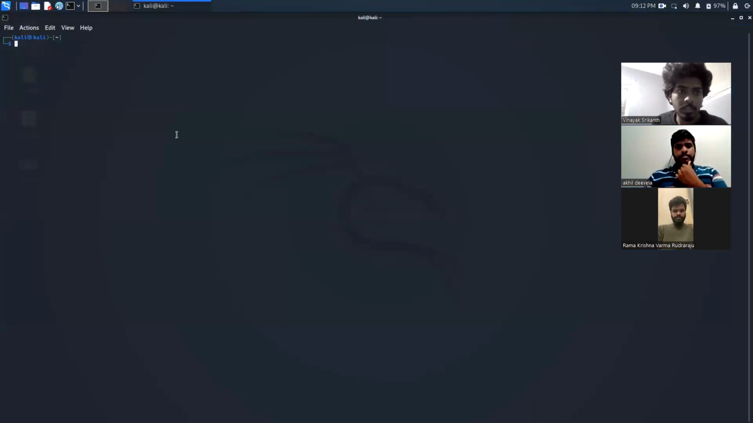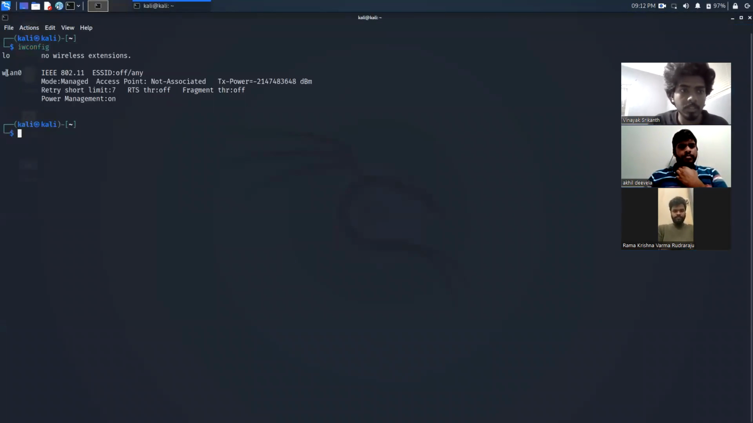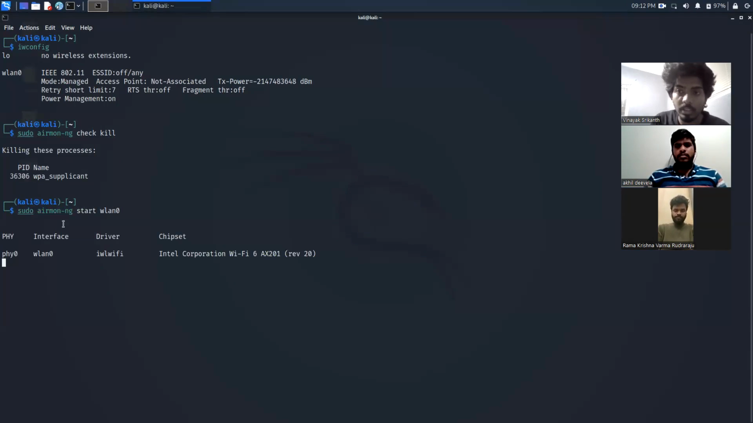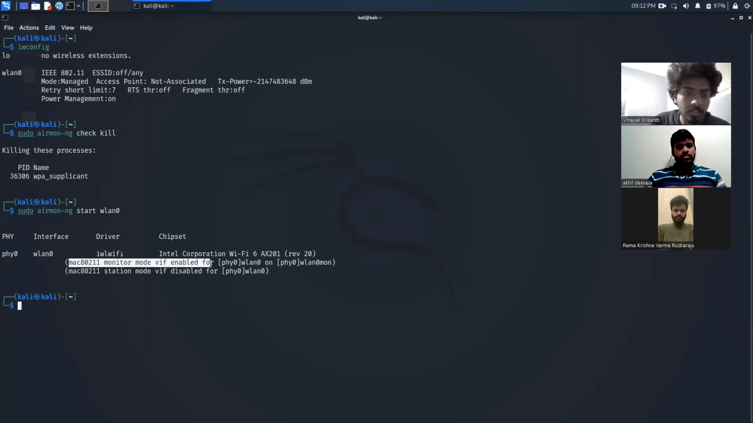Okay, so we'll see the wireless interfaces connected to it with iwconfig. We can see that wlan0 is the interface. It's in managed mode. So we are going to kill all the processes running as of now so that they won't disturb us during the process. We have killed the WPA supplicant service, and we'll start the monitor mode using the airmon-ng command, which comes pre-installed in aircrack-ng. We can see that the monitor mode is enabled on wlan0 as wlan0mon.